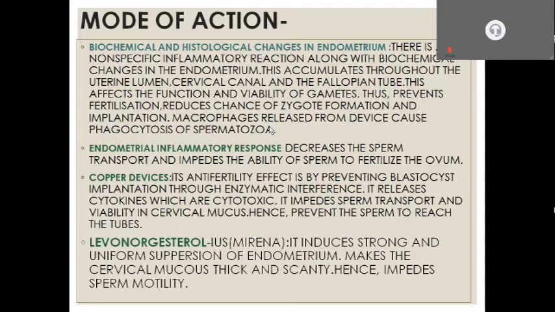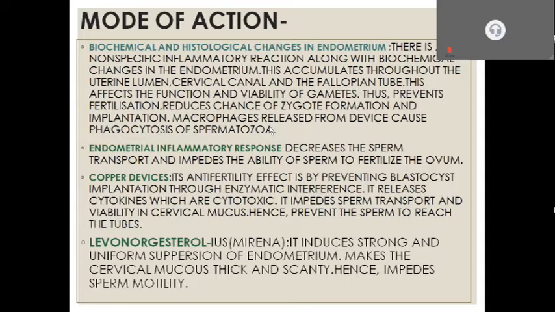Now the mode of action. There are biochemical and histological changes in the endometrium. There occurs a non-specific inflammatory reaction along with biochemical changes in the endometrium. So the inflammatory mediators pump in and accumulate throughout the uterine cavity, cervical canal, and fallopian tube. This affects the function and viability of gametes, thus preventing fertilization and reducing the chance of zygote formation and implantation. This device also releases macrophages, which help in phagocytosis of spermatozoa. The endometrial inflammatory response decreases sperm transport and hence impedes the ability of sperm to fertilize the ovum.